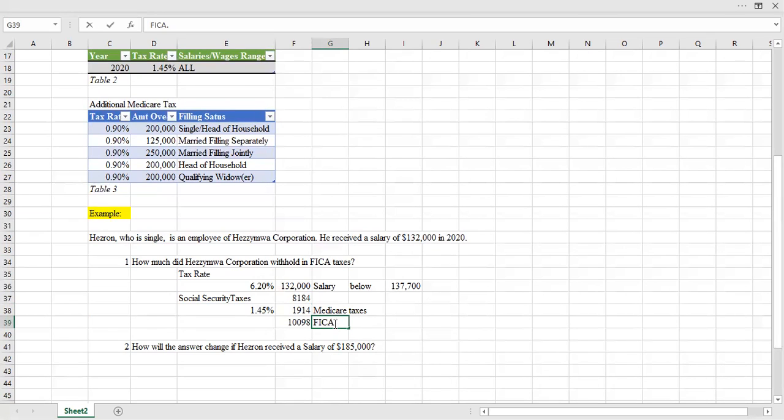The employer matches the amount of the employee, then submits that to the federal government. So if you make such an income, that would be deducted from your income as FICA taxes, and that is submitted to the federal government.